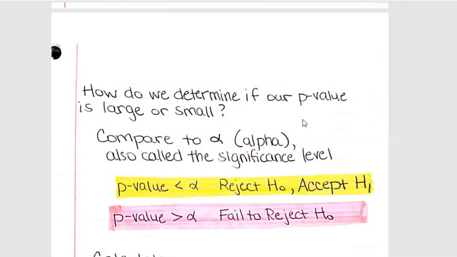And so what alpha does is it controls the type 1 error. And type 1 error is when you reject the null hypothesis, but you shouldn't have, right? So we want to try to make sure that if we do go through all this trouble of doing the study and we get to the end and we say the null hypothesis is not true, we want to make sure that we're pretty confident at that point that we made the right conclusion.